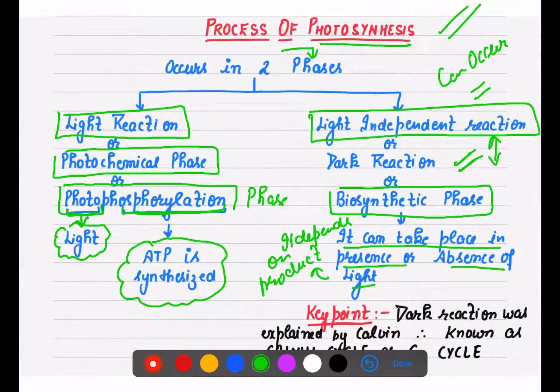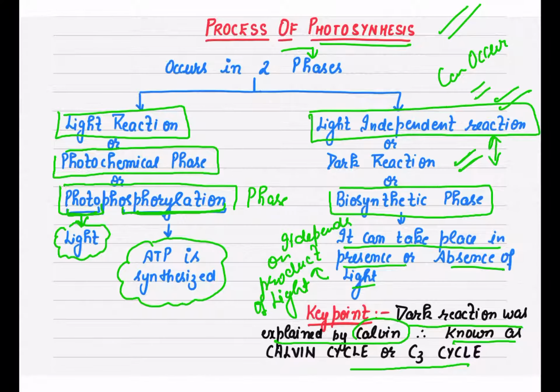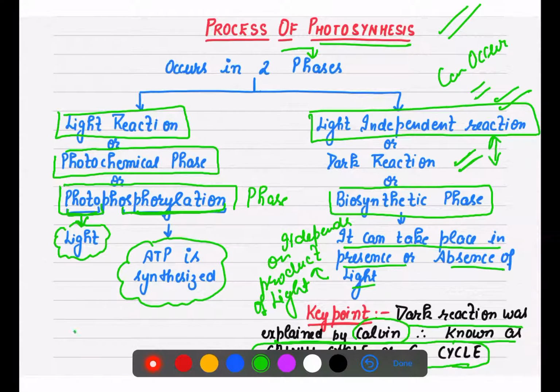It is not directly dependent on light, but it depends on the products of light reaction. That is why it is known as light independent reaction. Now, the dark reaction was first explained by the scientist Calvin. That is why dark reaction is also known as the Calvin cycle or C3 cycle. So dark reaction has two other names: the Calvin cycle, which we will discuss later, and the C3 cycle.